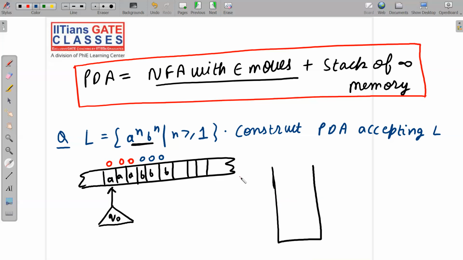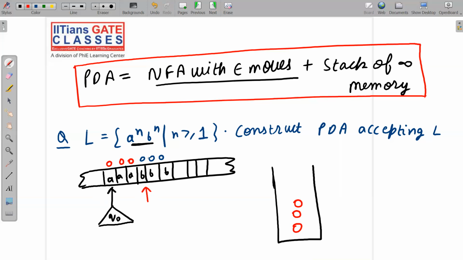You will put all the red balls in this bag, or you can say in this stack. So one by one I will read these balls from the tape and put them in the bag. So I am putting 3 red balls in the bag. Now your read head will be here, because it has read all the red balls. Forget about the state and everything. Just focus here. I am just giving you an intuitive idea.